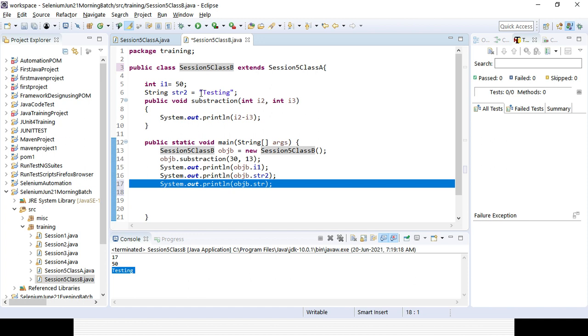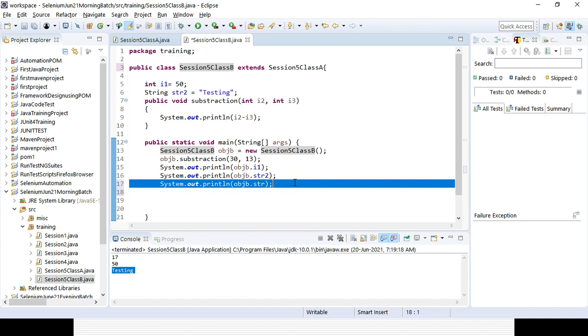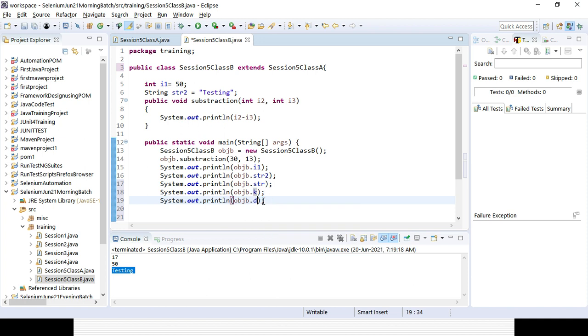Definitely you can use all the properties of the child class, and if you inherit any class into the child class, you can get all the properties from the parent class as well. Now you can see no error message is there. If I want to access another variable, suppose the k variable or d variable, it will give me no error, right? You can see k is coming, and also d is coming here. Other variables will be coming.